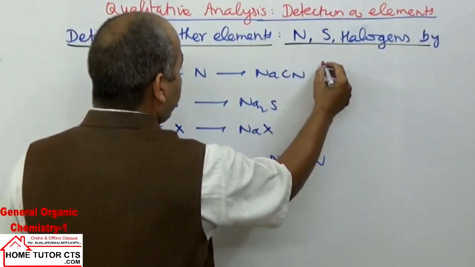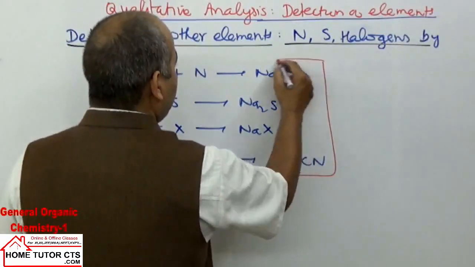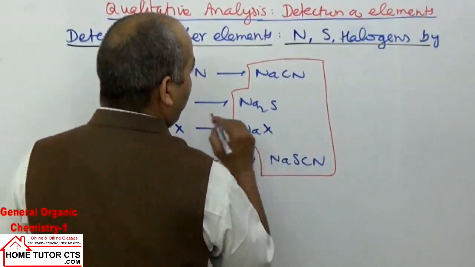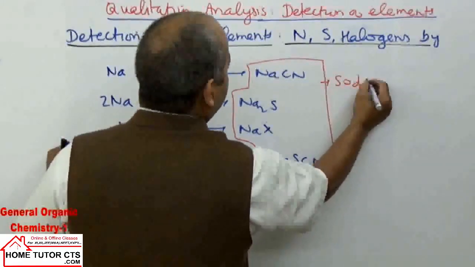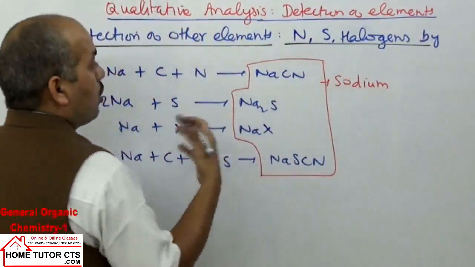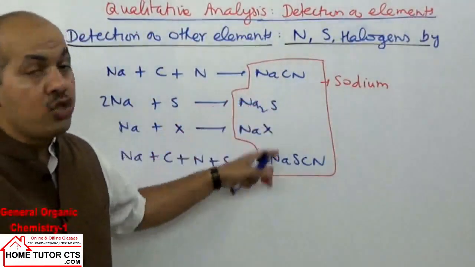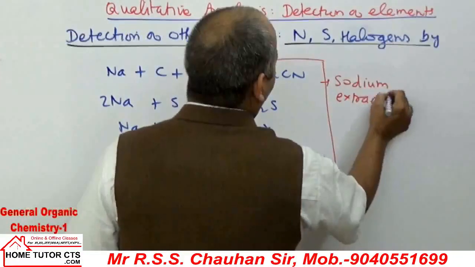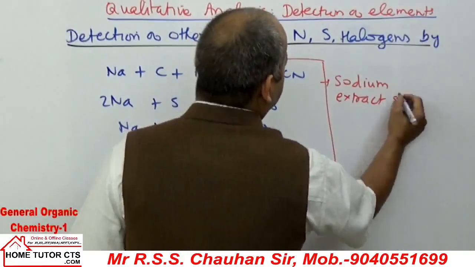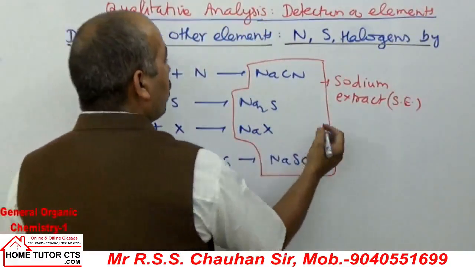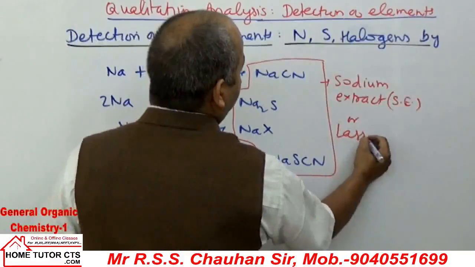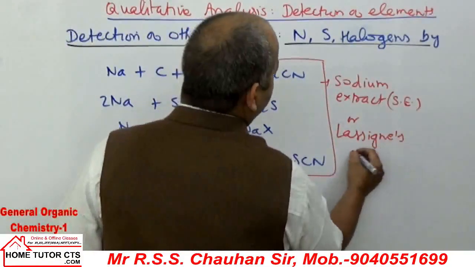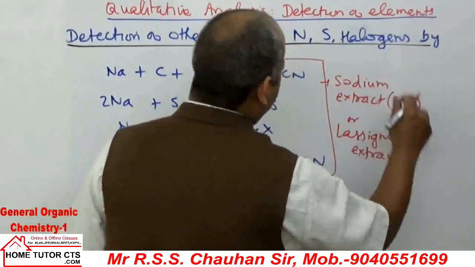That sodium extract will contain these ionic forms of the salts. Because we have a solution which contains the ions in sodium salt form, it is for that reason called sodium extract, or in short SE, or also Lassaigne's extract.